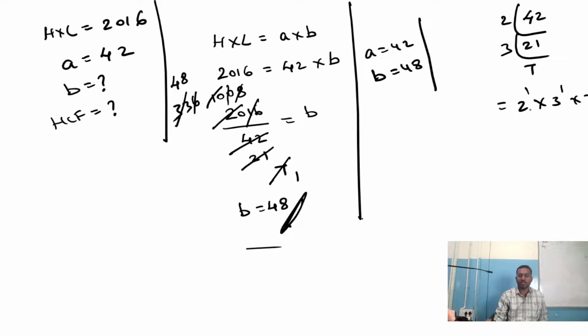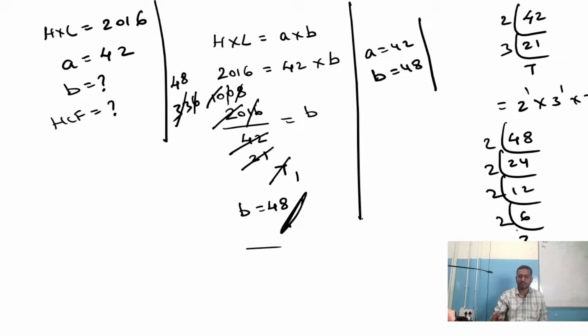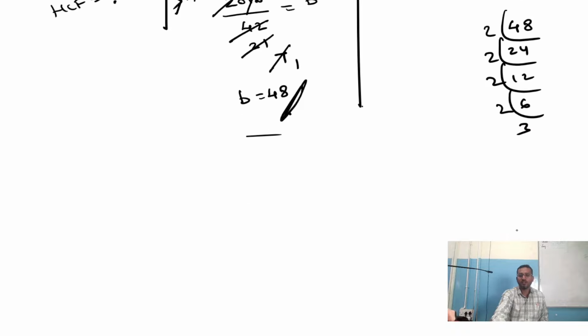So we have to find the HCF between the two integers A and B. The factors of 42 are 2 into 3 into 7, and the factors of 48: 2 2s are 4, 2 4s are 8, 2 1s are 2, 2 2s are 4, 2 6s are 12, 2 3s are 6. It is left with 3, so we have to stop here itself. Why? Because 3 is a prime number. These factors can be written as 2 multiplied 4 times multiplied with 3, that is 2 power 4 into 3.